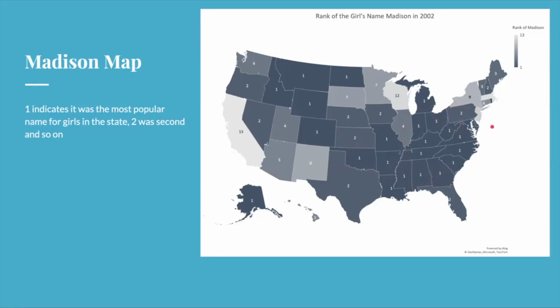So first of all, Madison is famously the last name of President James Madison, the 4th president of the United States, and I haven't seen the movie Splash, but from what I read on the internet, it seems that the character gets their name from a street sign in like New York City or something, and presumably that street is named after James Madison. However, it's also the name of the state capital of Wisconsin, which is why I think that it is lower for that state. As you can see, it's popular in a lot of other places, not necessarily number 1 for most of the Midwest, and California is a lot lower.